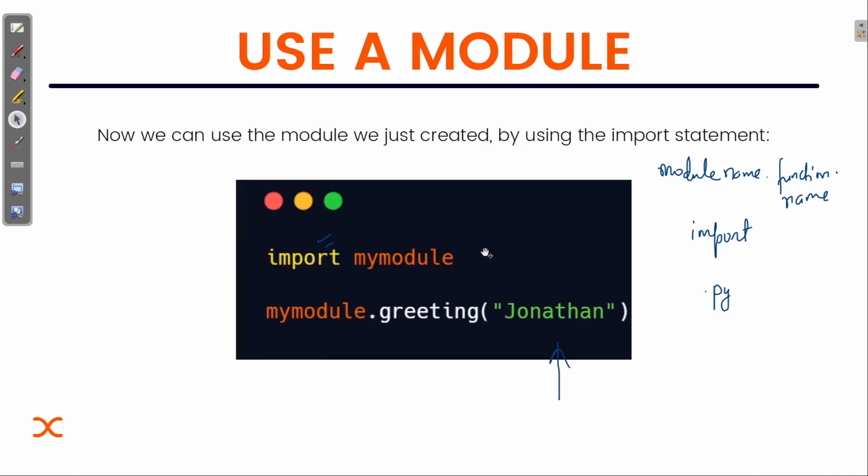So here I'm calling this function inside another file. I'm not doing it inside my module file. I'm calling it from another file, writing the module name, dot, the function, and then passing the argument. Now what will happen if I run this file? Suppose the file name is my file, or script. I run it. Now the output will be what you can see in the statement that is here.